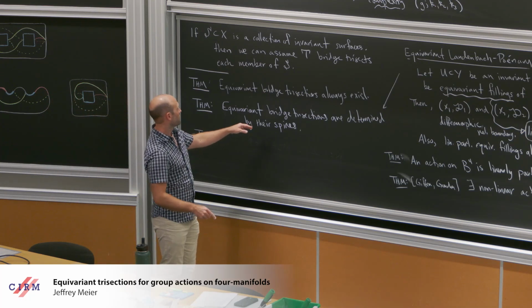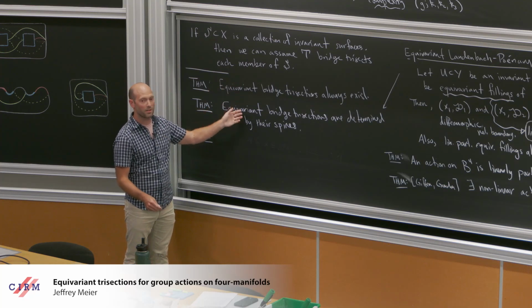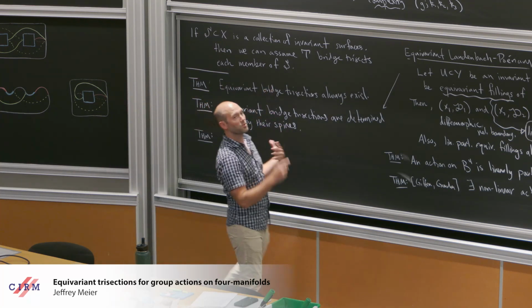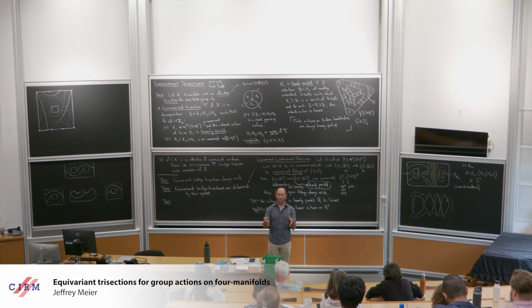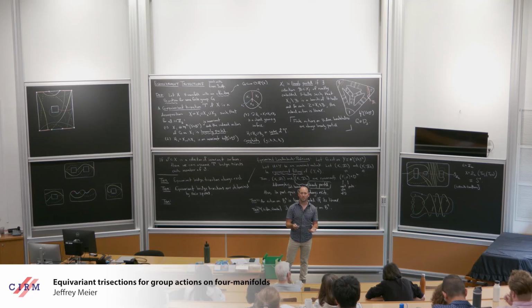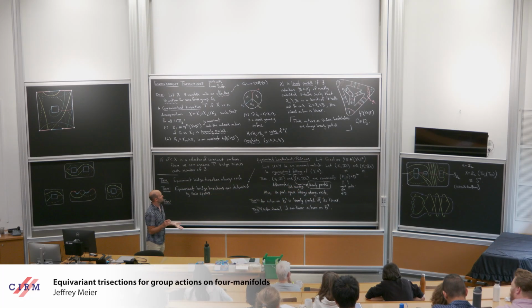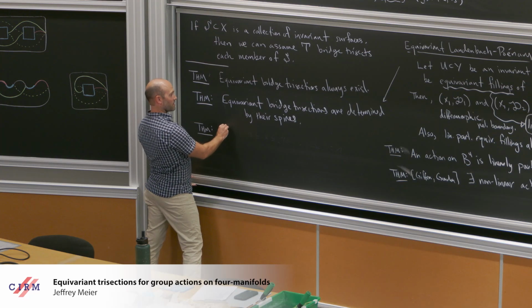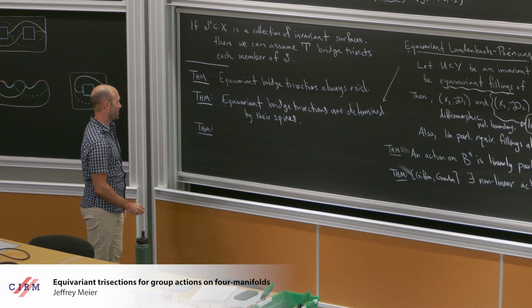So in the classical theory, trisections are determined by their spines, spines are made up of handlebodies. I mentioned this in the mini course. Handlebodies are determined by cut systems of curves. If you just look at those curves, those give you what's known as a trisection diagram. Similarly, if you have a trivial tangle in the picture, the trivial tangle is determined by some shadows, or disk bottoms, as Sashka likes to call them, on the boundary of the surface. And so you get something called a shadow diagram. Okay, that was enough of a homage to disk bottoms for one talk.